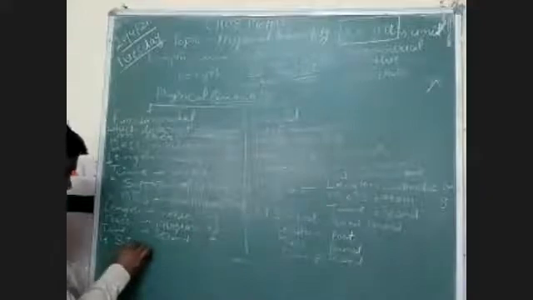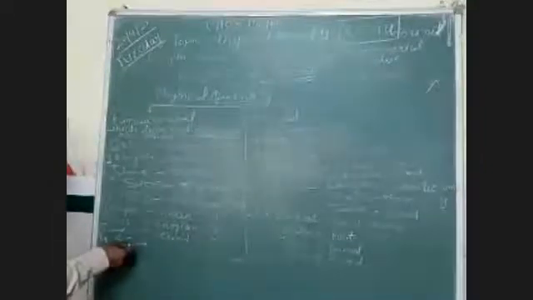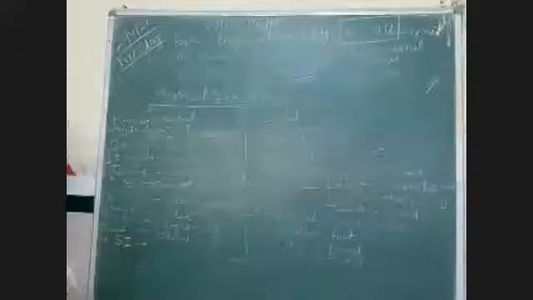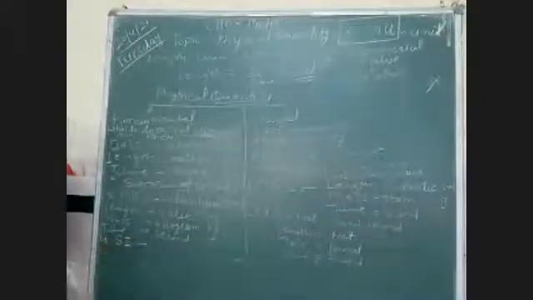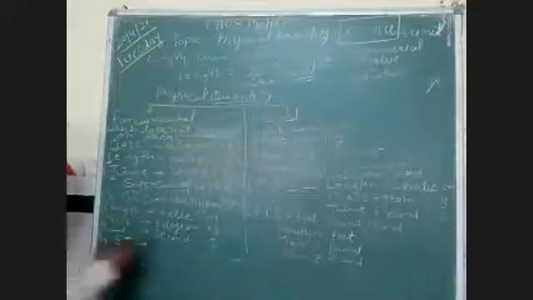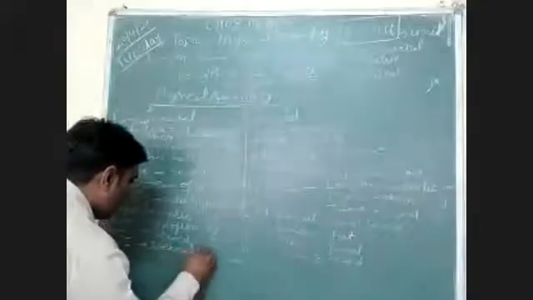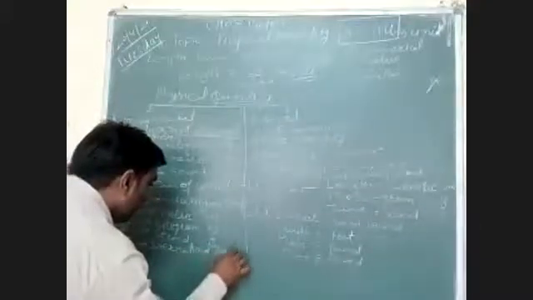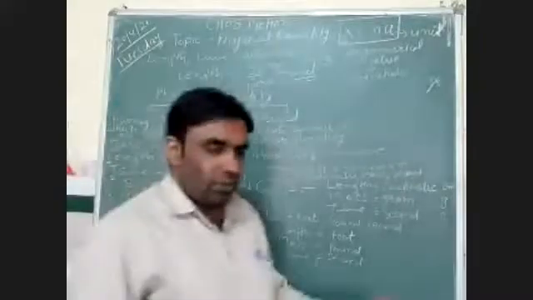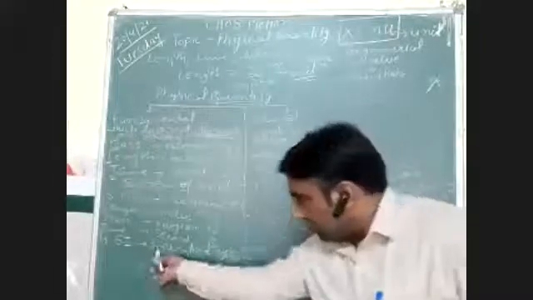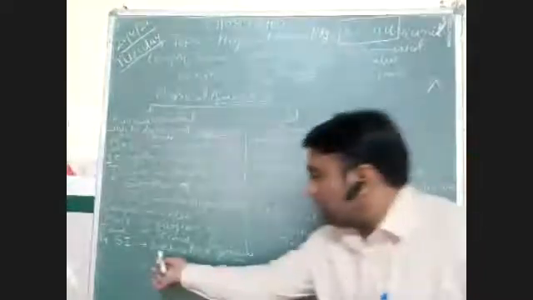SI. Look at the notation SI, and I'm writing from backward. I will write I first and after that S. SI system stands for International System of Unit. International System of Unit. So we derived this SI from French notation. So here we will write International System of Unit, as the name suggests.